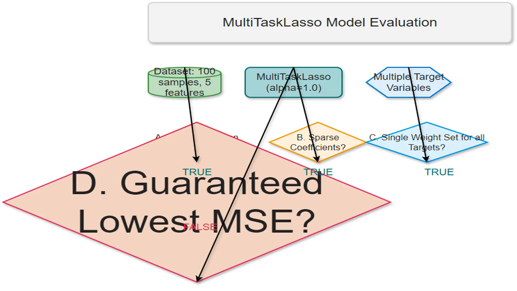I'm considering whether MultiTaskLasso guarantees the absolute lowest mean squared error, MSE. While it aims to minimize MSE, it's not guaranteed to find the very best solution because it's constrained to use the same weights across multiple prediction tasks.